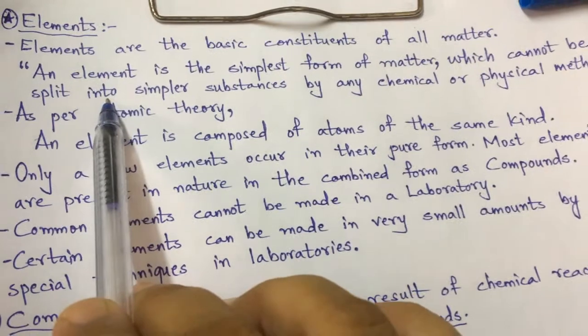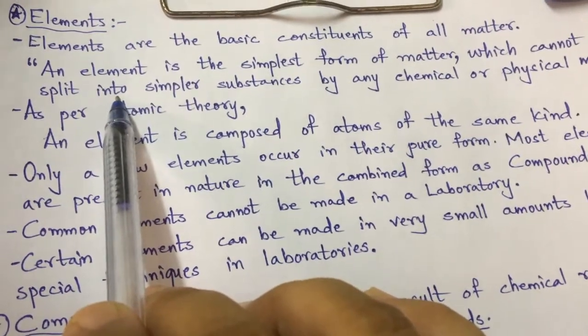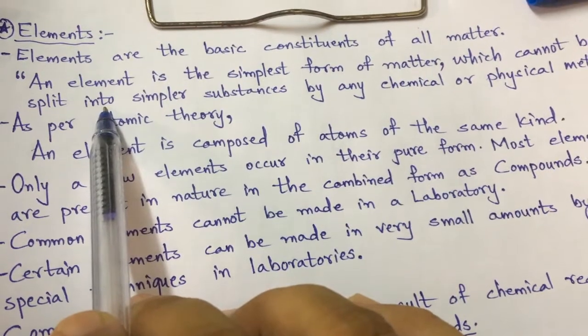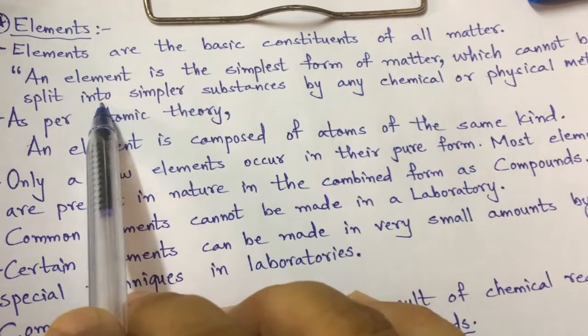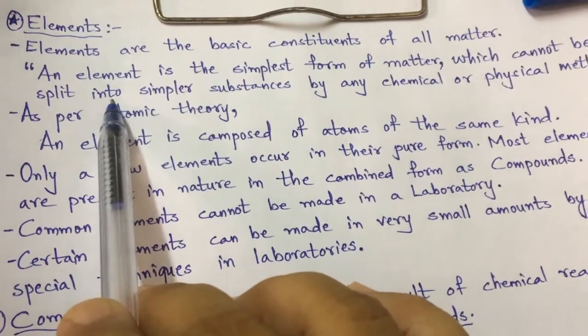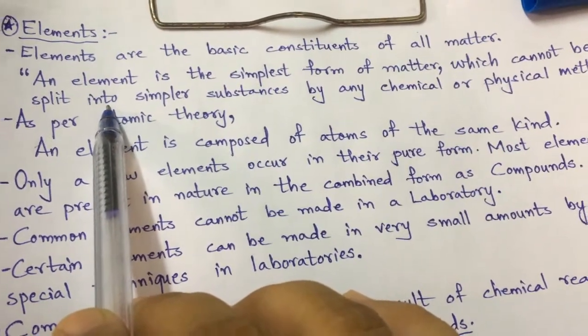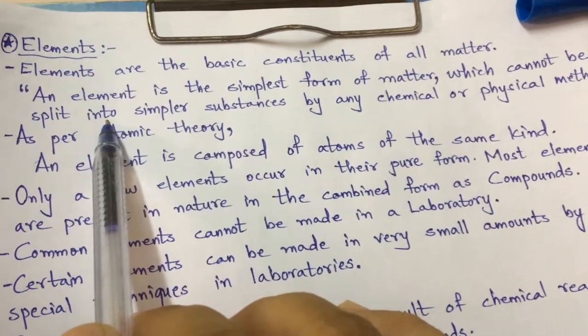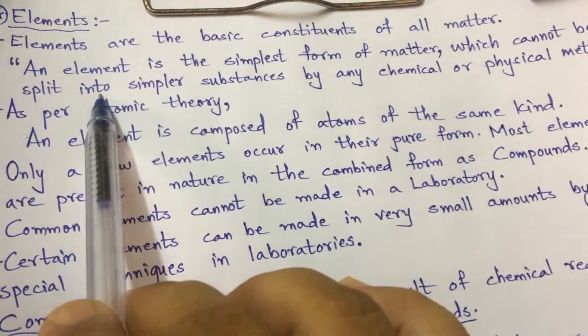Right? Examples we know: copper, gold, silver. If we take the smallest particle of copper, it will resemble the bigger pieces of copper. The smallest particle of gold will be similar to the bigger particles of gold. So these are the pure simple substances which are termed elements.